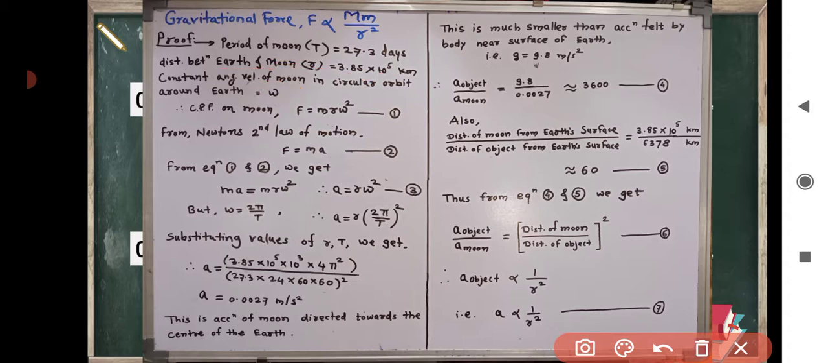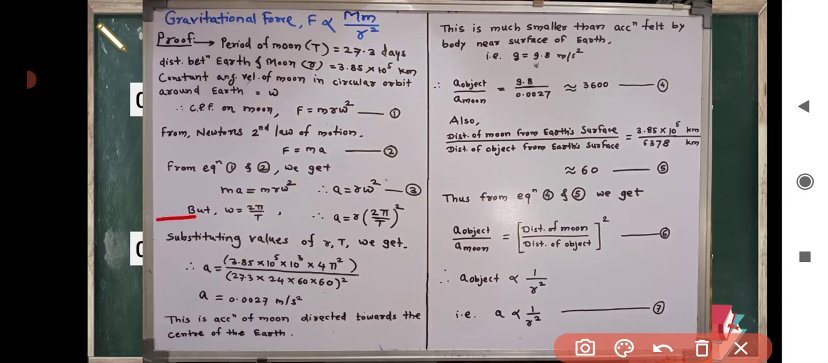Therefore, the required centripetal force for the moon to maintain the circular motion around the earth is given by F is equal to m r omega square, equation number 1. From Newton's second law of motion, we can write F is equal to ma, equation number 2. From both the equations, equation 1 and equation 2, we get ma is equal to m r omega square. Here m on both the sides will get cancelled. Therefore, we can write a is equal to r omega square. This is equation number 3.